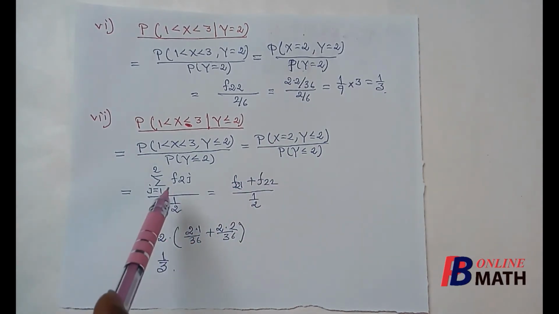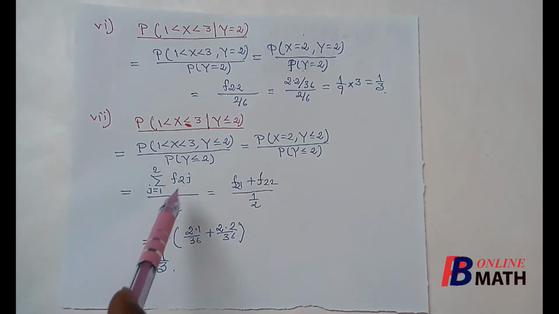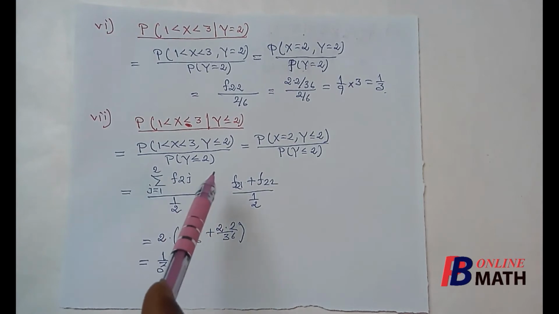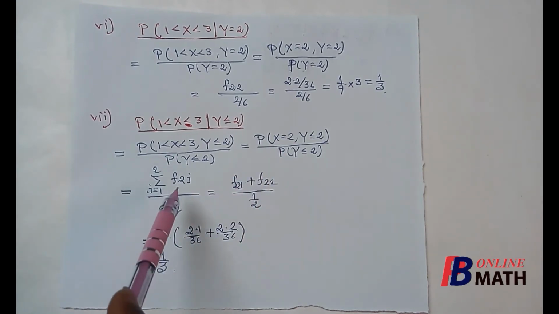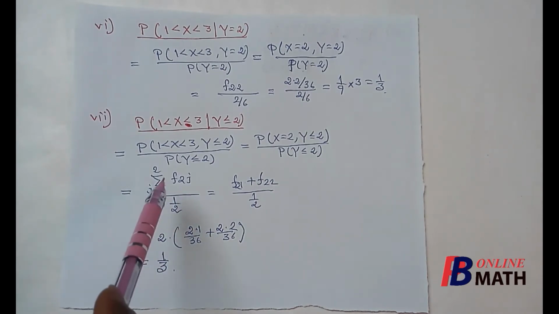So the probability of x equal to 2, y less than or equal to 2. That means f of 2j, where x equal to 2 means i equal to 2, and y less than or equal to 2 means j less than or equal to 2. So we shall consider all the possible values of j such that it is less than or equal to 2.